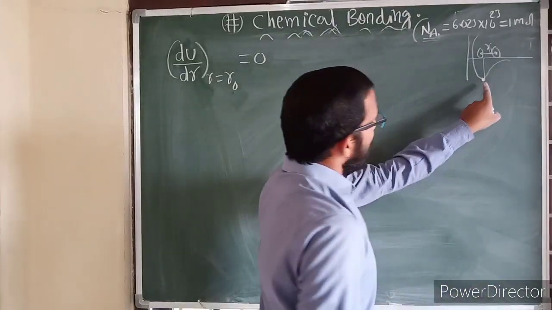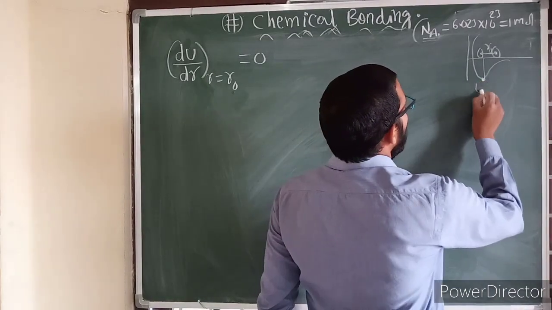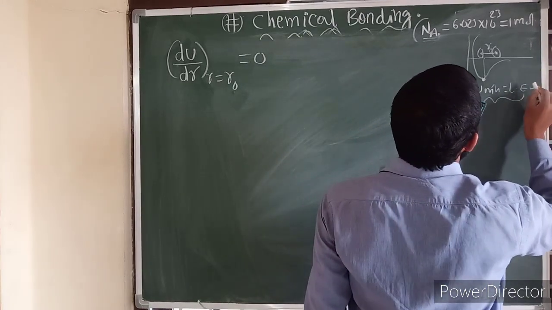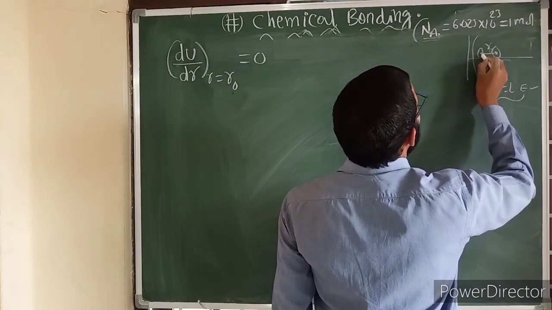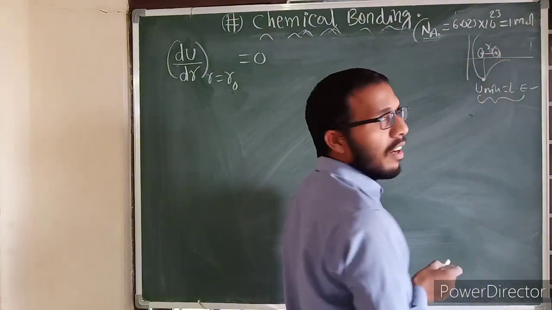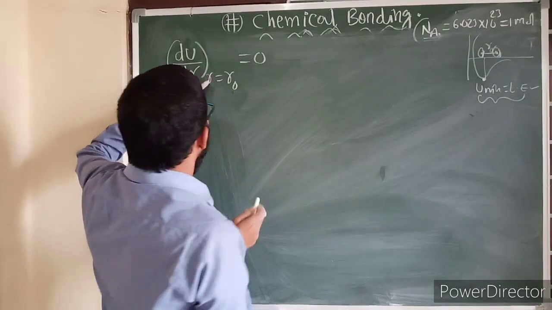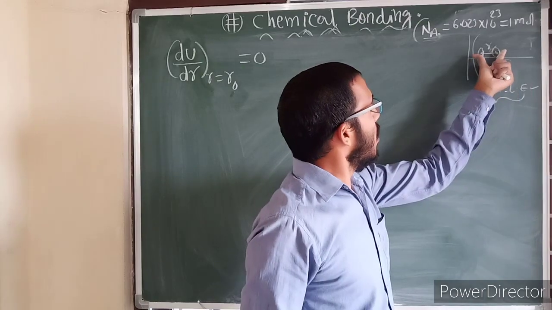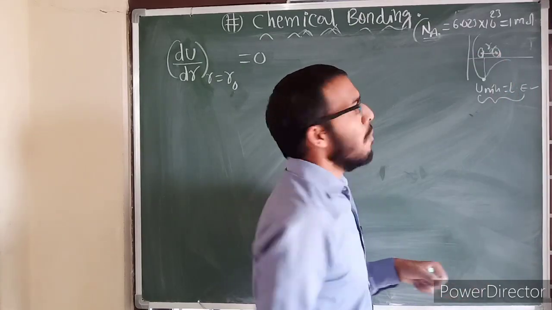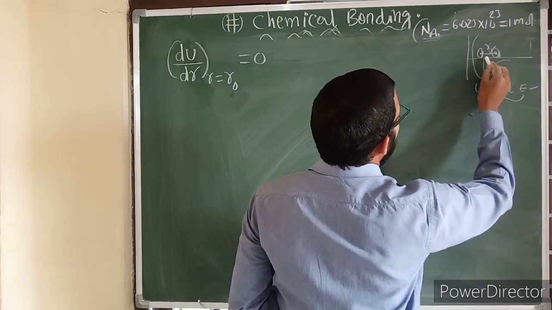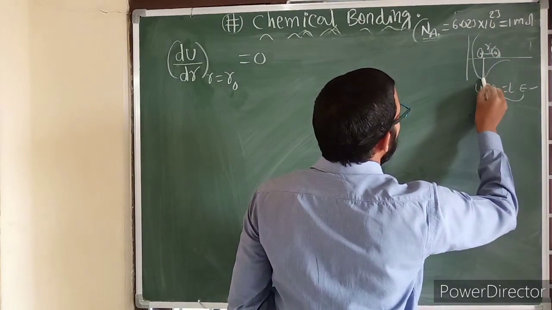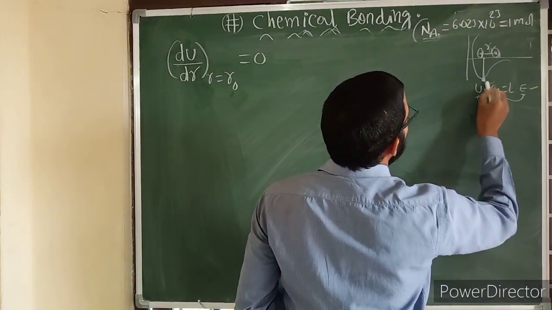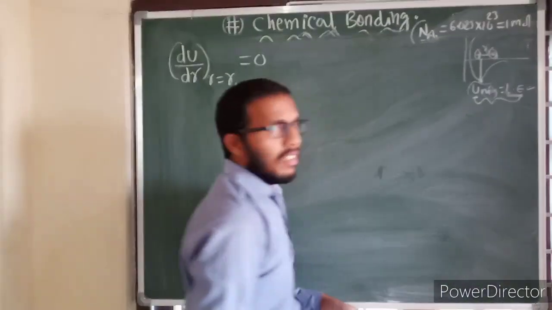Wherever they possess the minimum energy, the minimum potential energy, that is equal to the lattice energy. How closely they approach is called r naught. Before they approach, the distance is r, and r converges to r naught at that particular point only. The minimum potential energy these ions possess here is equal to the lattice enthalpy.